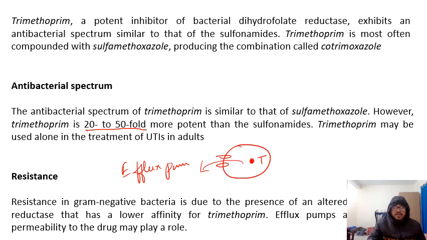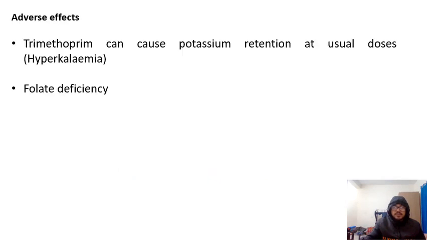It prevents itself from trimethoprim by taking it out of the cell. This is one of the resistance mechanisms developed against trimethoprim by some bacteria. Adverse effects of trimethoprim are generally hyperkalemia, meaning an increase in the level of potassium, and folate deficiency.